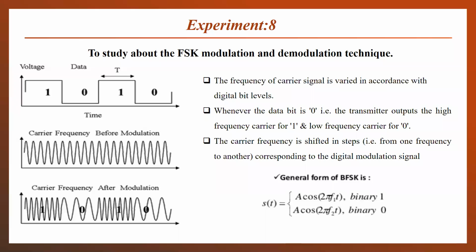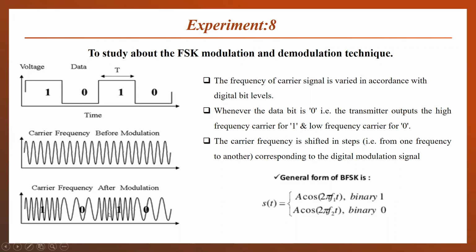Here, our data information signal is in the form of a data sequence, with only 2 levels. So just 2 frequencies will be used. The carrier will be shifted either to a high frequency at a fixed level or to a low frequency at a fixed level. So the carrier frequency will be analog in nature. For data bit 1, the carrier will be transmitted at a higher frequency because our amplitude goes to a higher level. Now, when the amplitude decreases to 0, the carrier frequency will be decreased.